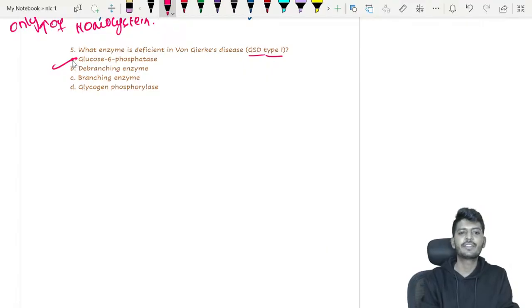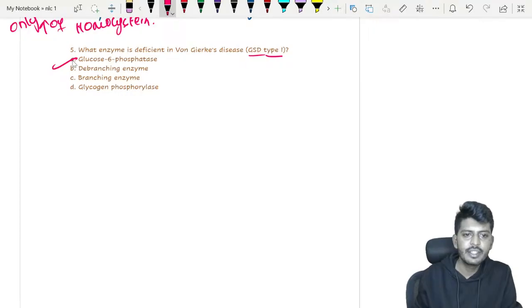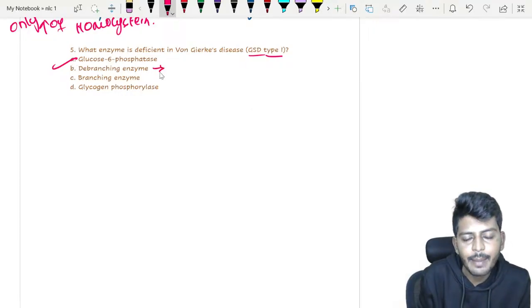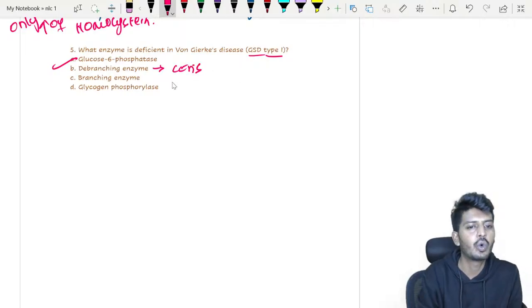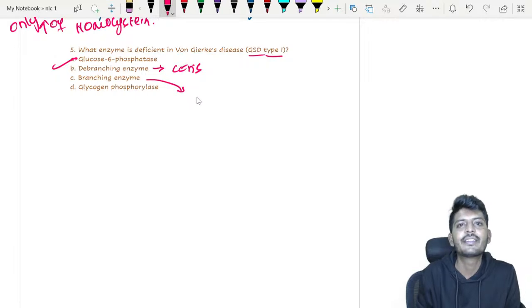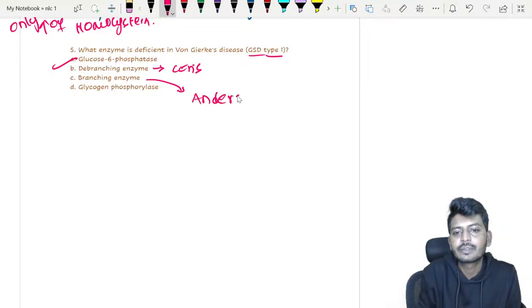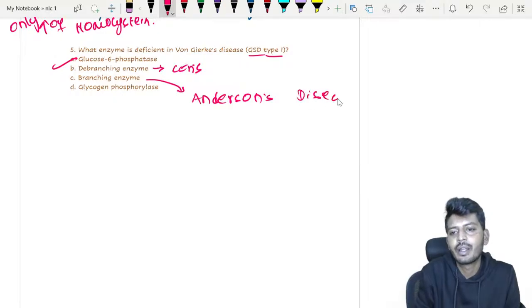Glucose 6-phosphatase deficiency will lead to von Gierke's disease. Debranching enzyme deficiency will lead to Cori's disease. Branching enzyme deficiency will lead to which disease? Andersen disease. Branching enzyme deficiency leads to Andersen's disease, right?